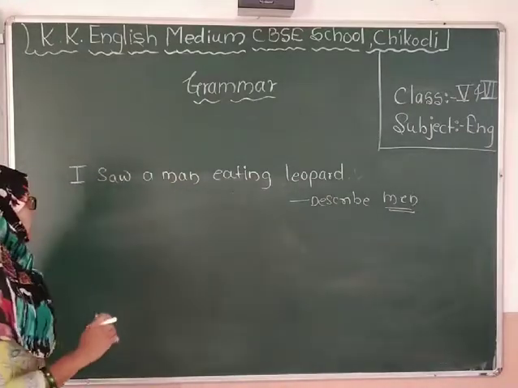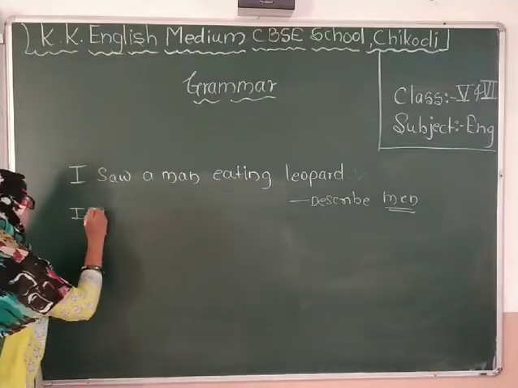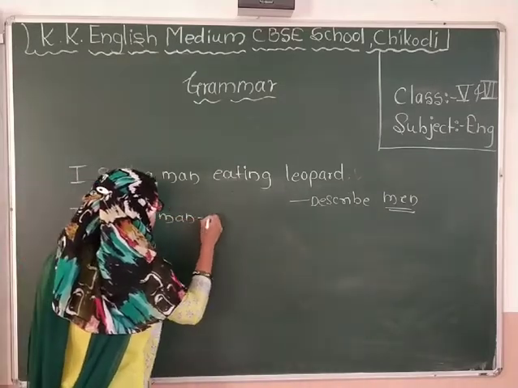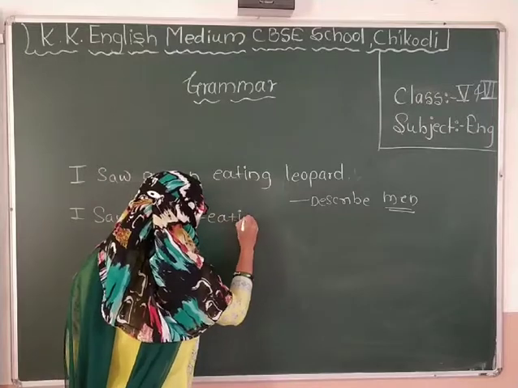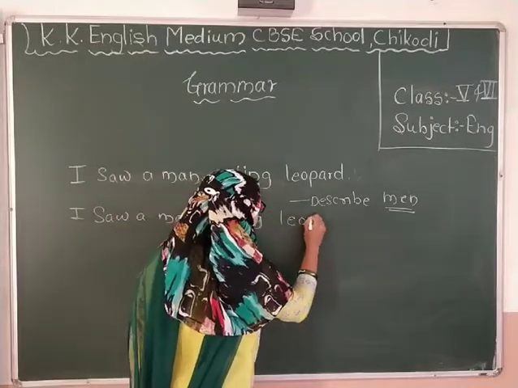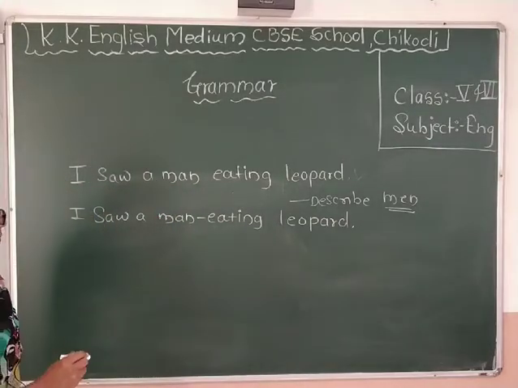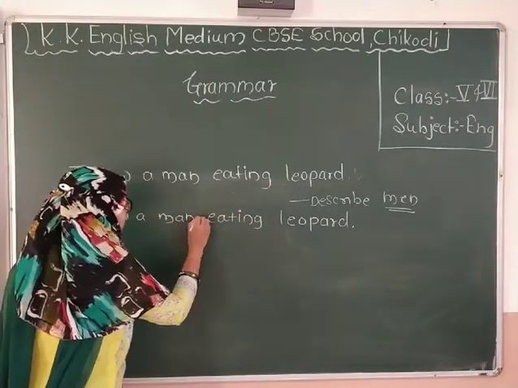And suppose I write here: I saw a man-eating leopard. So this sentence is also the same, but what is the difference?